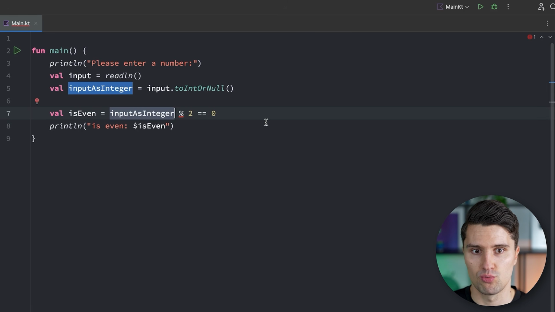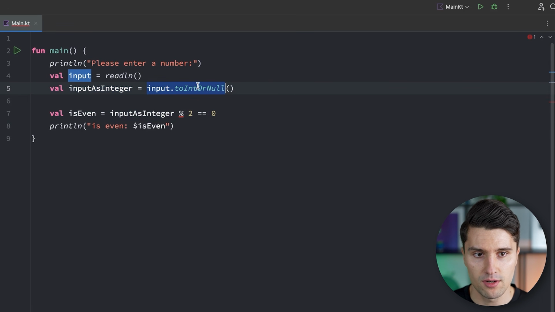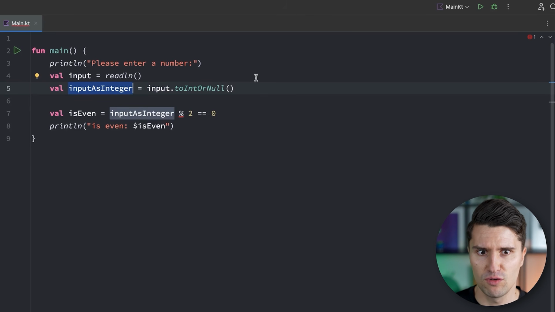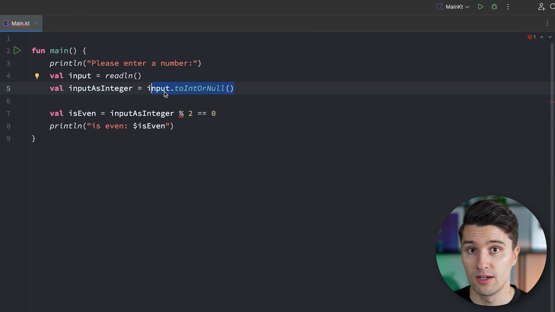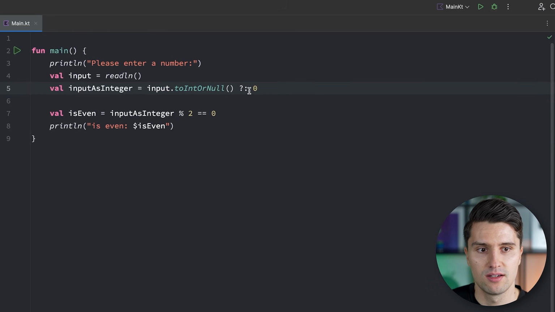What if we maybe just want to assign a default value in the case that the input is not valid? So we say, okay, if the user enters some kind of invalid value, enters hello world, we can't parse that into a whole number, then we just want to assign 0 to this integer. So we always have a fixed default value in case this fails. In order to do that, we have another operator which you can use, which is the question mark colon operator. And here we can assign a default value.